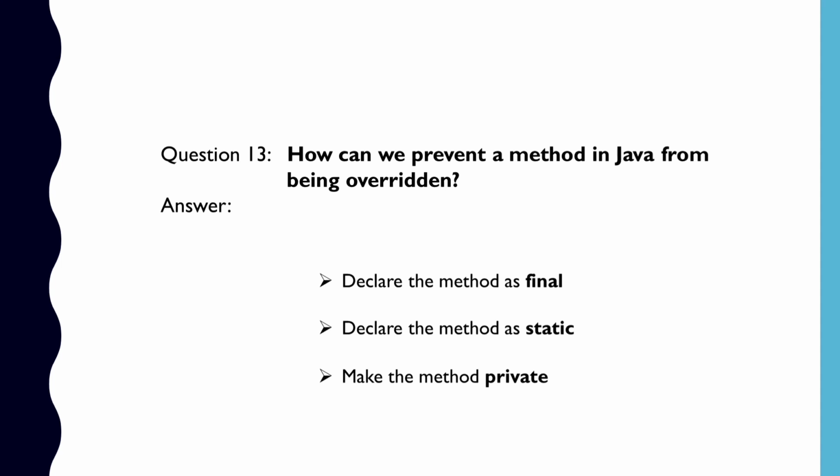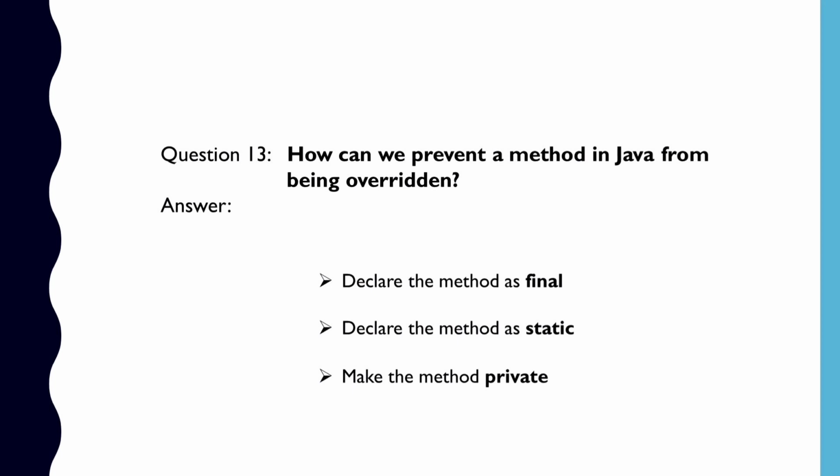Question number 13. How can we prevent a method in Java from being overridden? Preventing a method in a base class from being overridden means that any class that extends this base class will not be able to override this method. Method overriding works because of runtime method binding feature in Java. So if we force the Java compiler to do static binding for a method, then we can prevent that method from being overridden in the derived class.